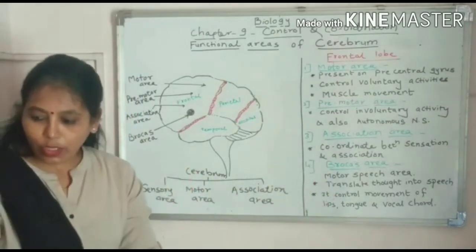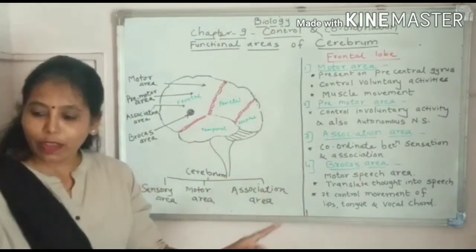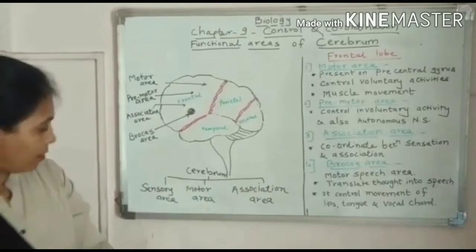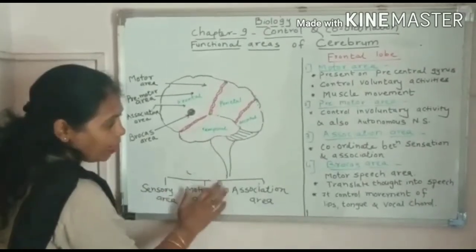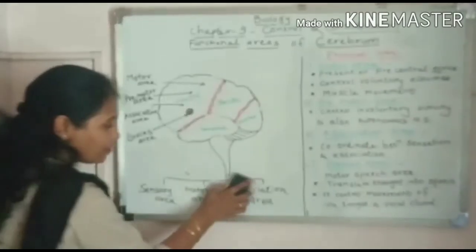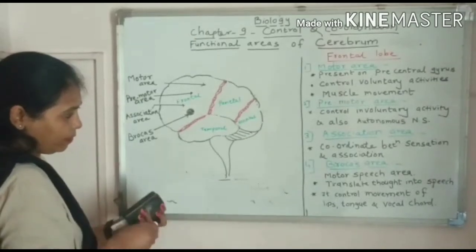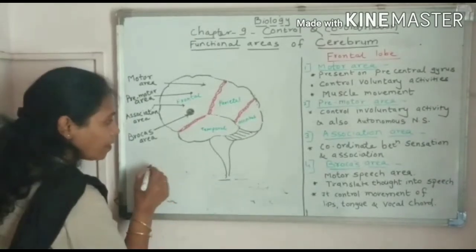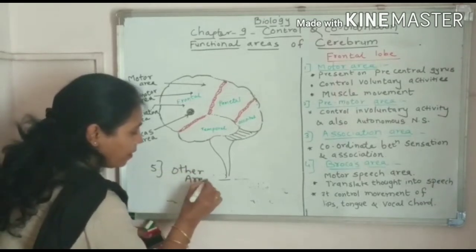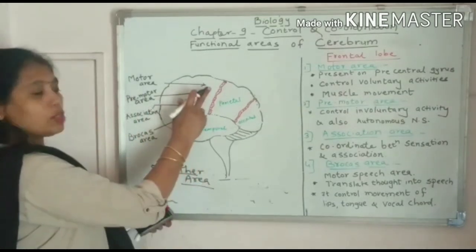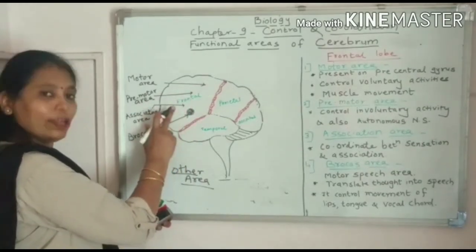Other areas are also present. This is motor area, this is premotor area, Broca's area, and association area.